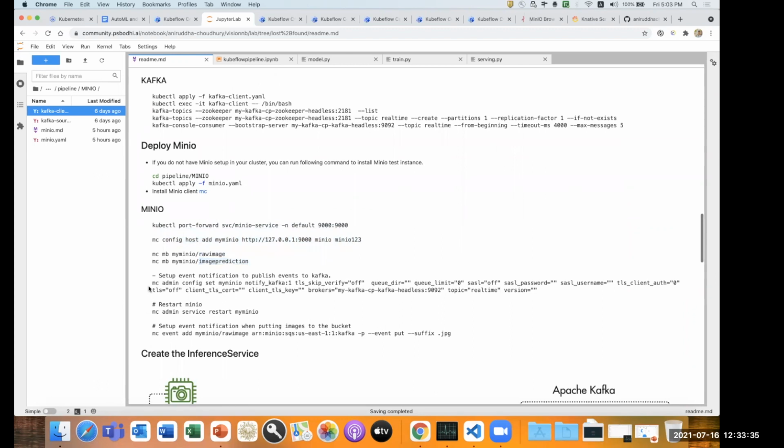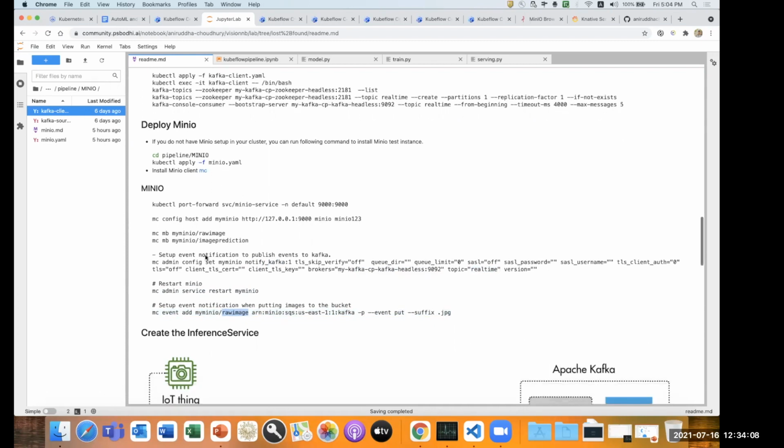And we have to set up an event notification. This notification will say which topic of Kafka and what the broker address of my Kafka is. Once that is done, it will notify when some images have been dropped into MinIO. This will set up the notification, like whether a .jpg extension notification is coming or not. Then we have to restart MinIO. And let's say we give a notification with the suffix of .jpg image in this particular bucket name, it will notify.